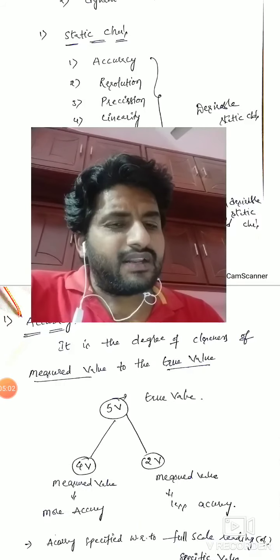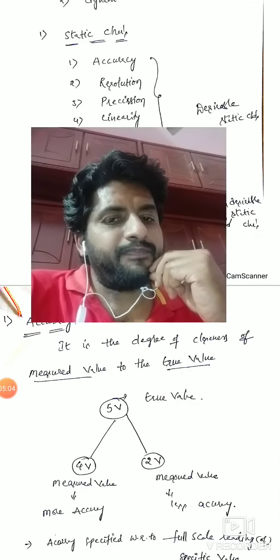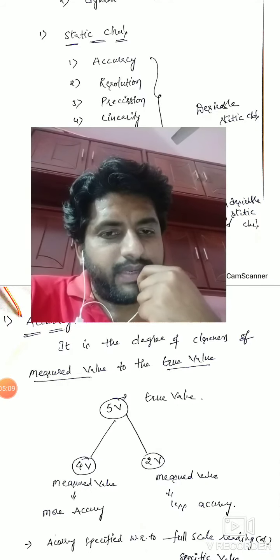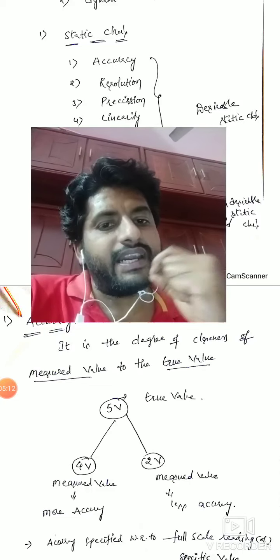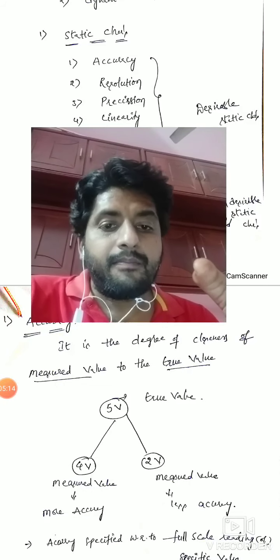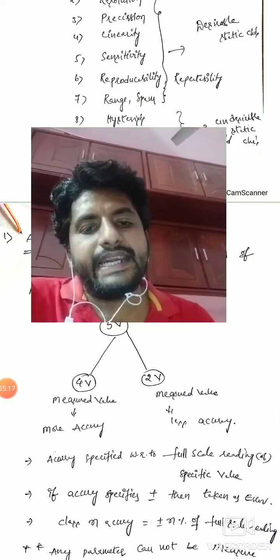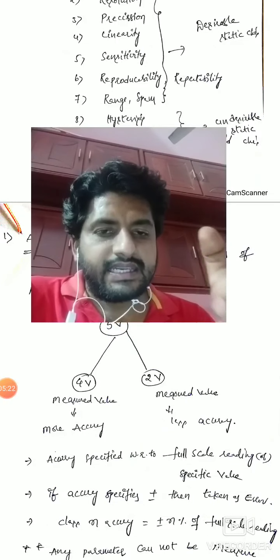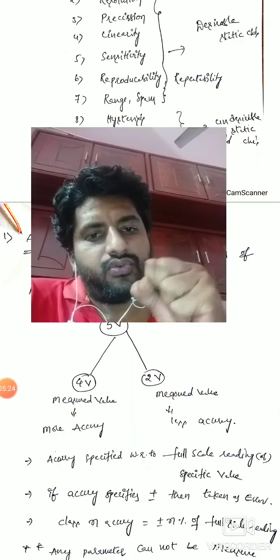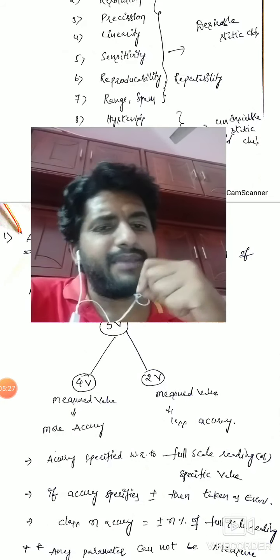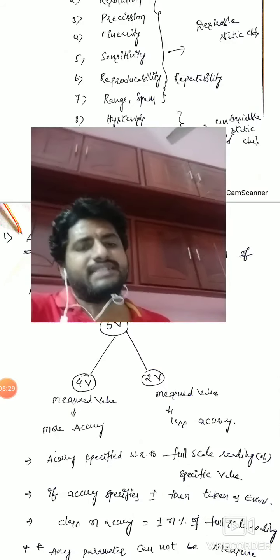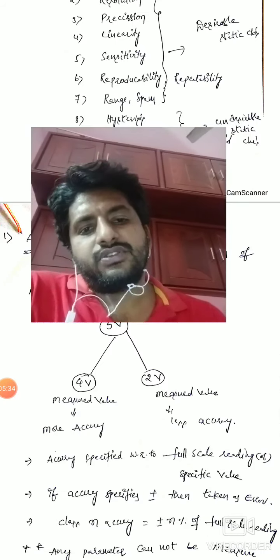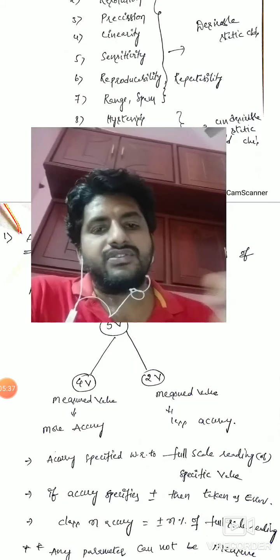And after that, you know about analog instruments and digital instruments, and after that indicating type instruments, which give instantaneous values. Recording type instruments give present and past values also. Integrating type instruments give, over a period of time, the sum of the energies consumed by a particular load. We studied all these things in the last session. So if anyone needs to revise, just go to the last session and understand those concepts.